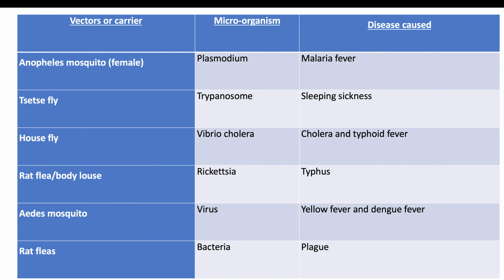That's a pathogen found in the body of the rat flea, and it infects a healthy person with a disease called typhus. Another example is the plague. The plague is carried by the insect vector called the rat flea, and the pathogen that causes it is a bacterium. So the rat flea carries bacteria and infects a healthy person with the plague.